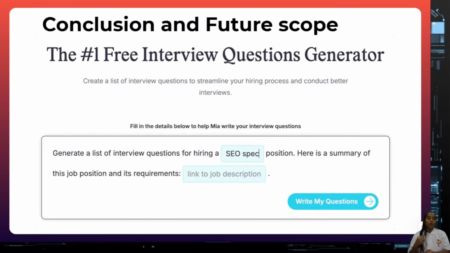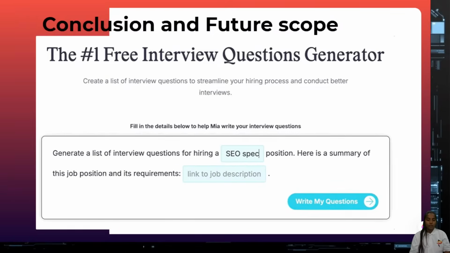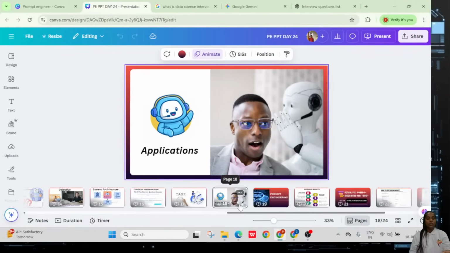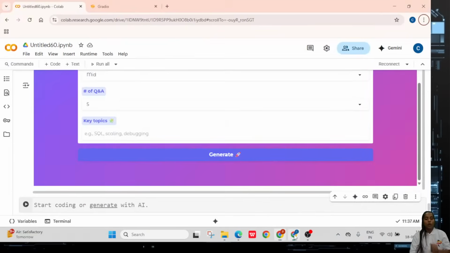In the future scope, what can you expect? A more accurate result, that's it. Compared with the present prompt-based information, it should give much more confident content, and more creative answers should be there in the future scope. Now, about our particular task and application: whatever we have discussed till now is only about question and answer generation, because of the prompt engineering information you are using. So this is all the theoretical part.